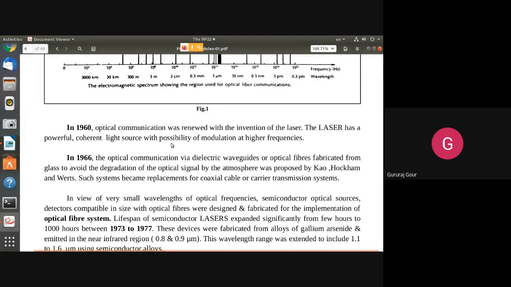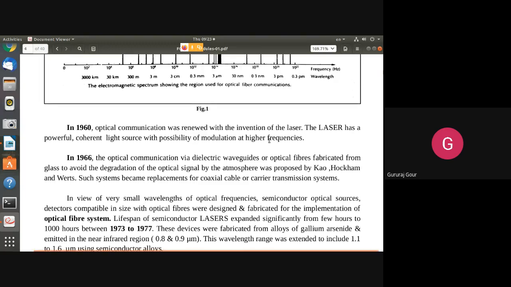So later, after around 80 years, in 1960, light amplification by stimulated emission of radiation, that is, the laser, was developed. This came from the thirst to develop a very high intensity light source with more power, because we want to transmit the message signal to a longer distance.